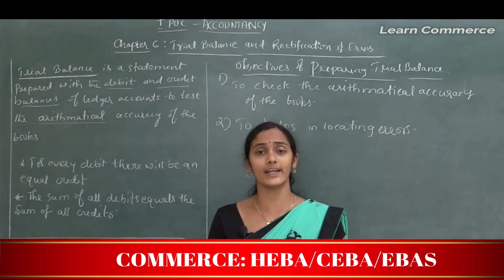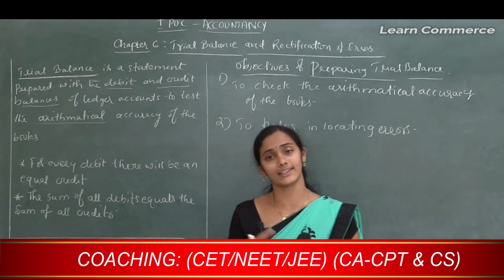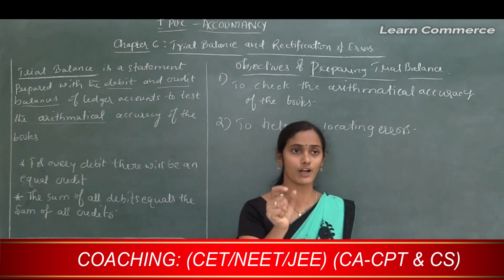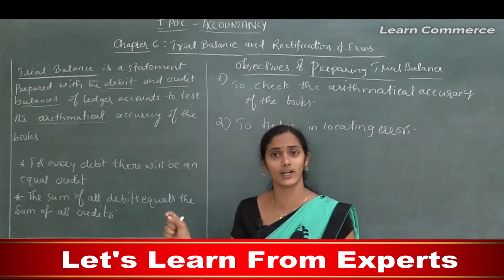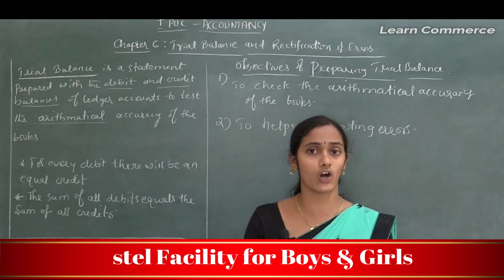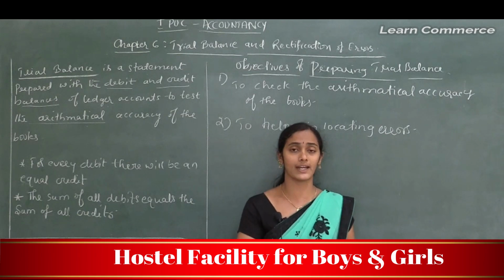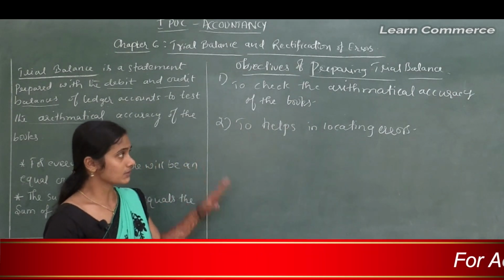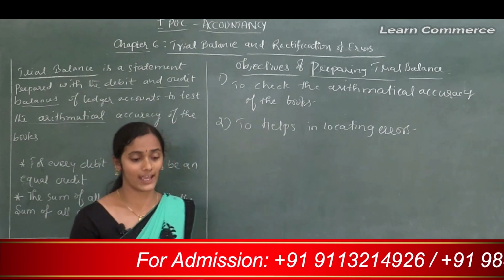At the time of calculating, he may make some errors, or at the time of carrying the account balances to the trial balance, instead of recording 10,000, he mistakenly recorded the same amount as 12,000, or more than that, or less than that. Or errors may happen at the time of totaling of the trial balance. So the trial balance helps to locate some kind of errors.